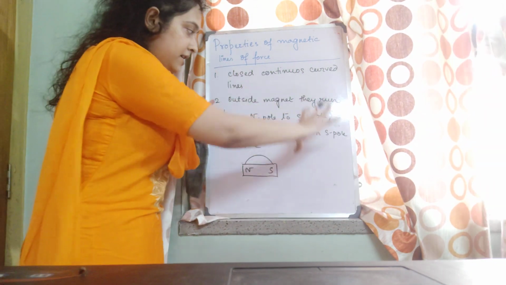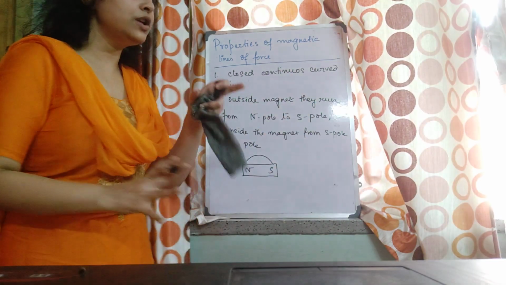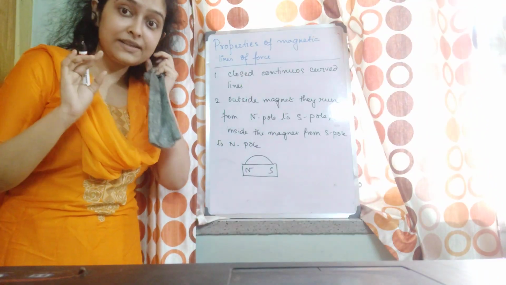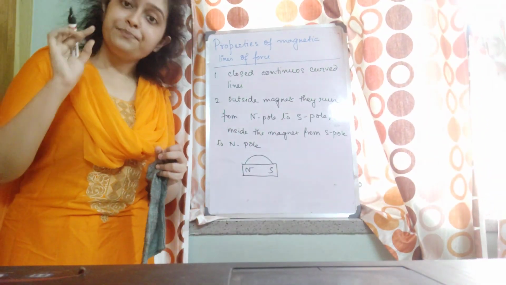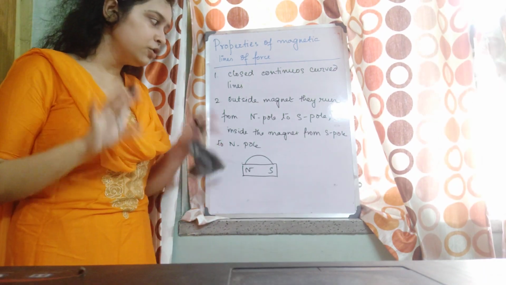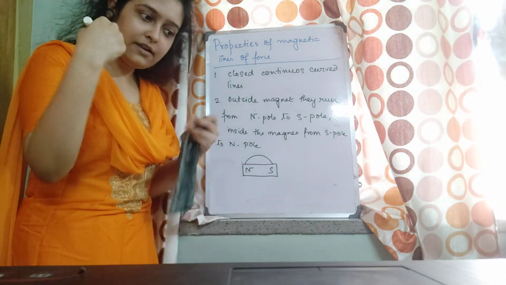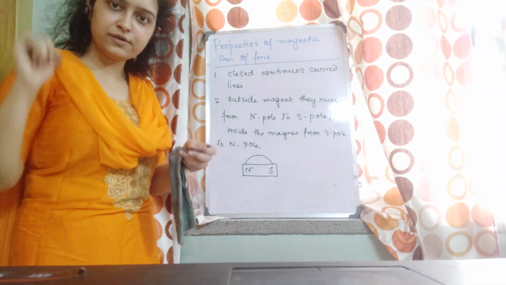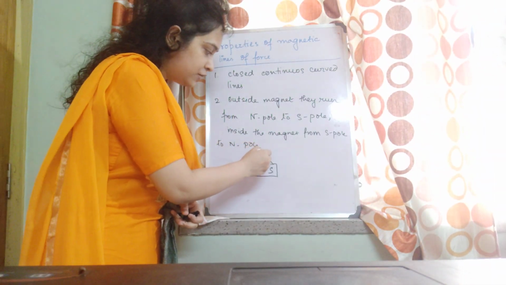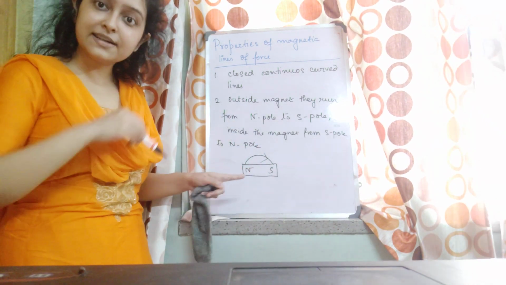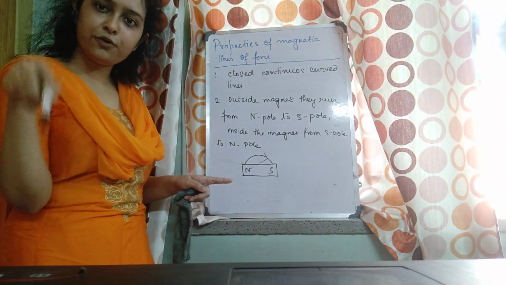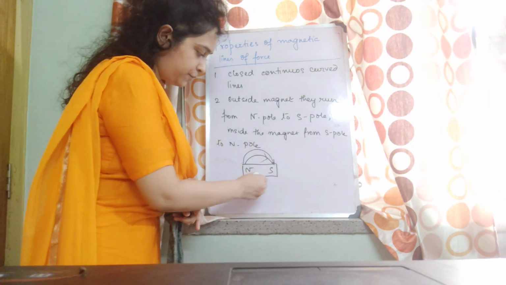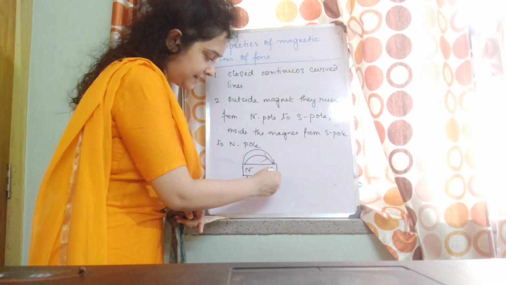I could have shown you this experimentally, but we'll do that with the help of a compass in the higher class. I'll show you in the class. You can find on your own by putting a compass that the lines are running from North Pole to South Pole. We use an arrow. The arrow indicates the direction in which the lines of force are running, from North Pole to South Pole outside the magnet.